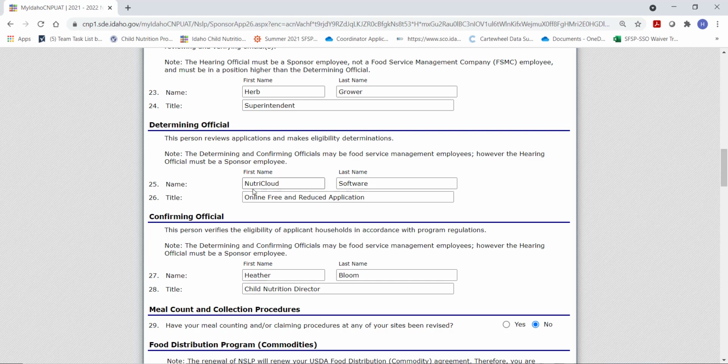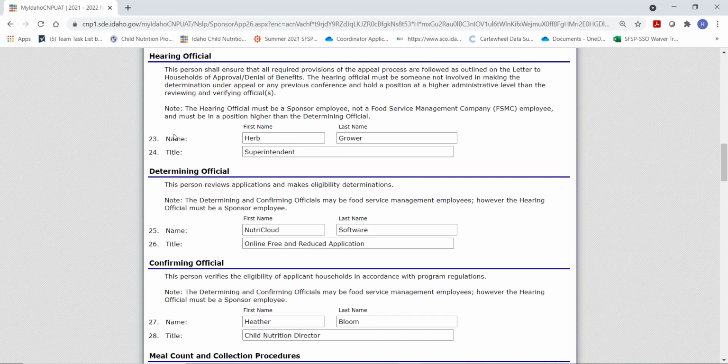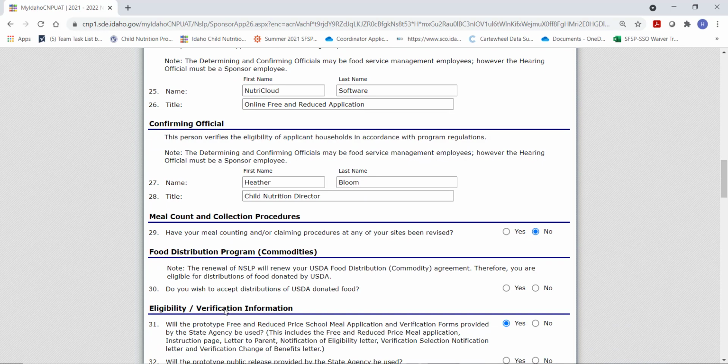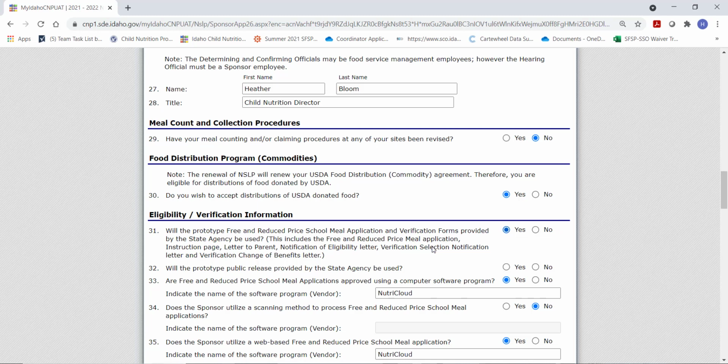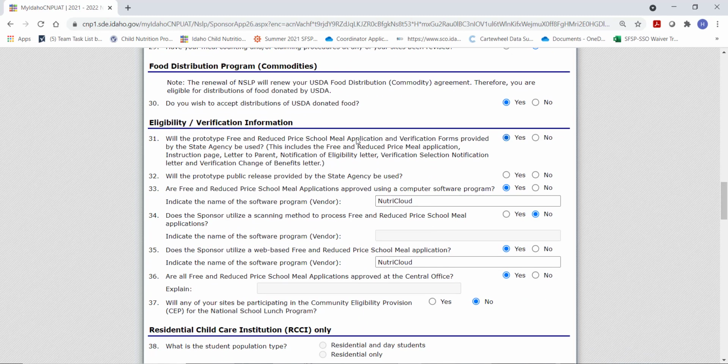One of these may be a software determination if it's the determining official or the confirming official, and all 3 of these individuals need to receive civil rights training and have that tracked on an agenda and sign-in sheet. If your meal counting procedures have not changed, leave this response no. Say yes, you would like to receive USDA food entitlement. Ensure that the information under the eligibility and verification sections are correct.